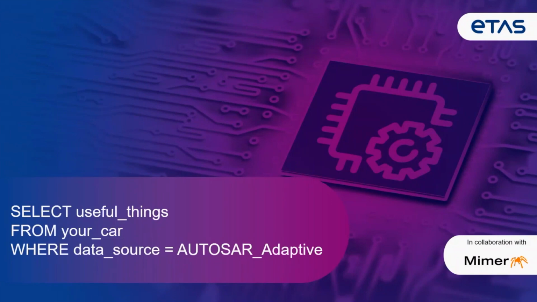So what we're looking at today is how we basically get data out of the embedded end of an ECU, put it into a database, and then that allows us to manipulate and modify that data, and then essentially extend and create new views on that. And for those of you who are SQL aficionados, you'll recognize that the title of this presentation is actually an SQL query. So select useful things from your car where the data source is equal to AutoSAR Adaptive.